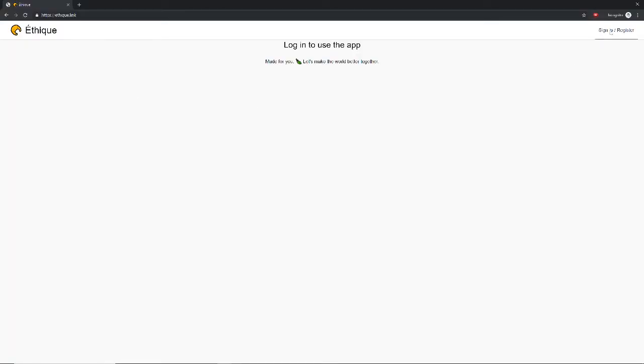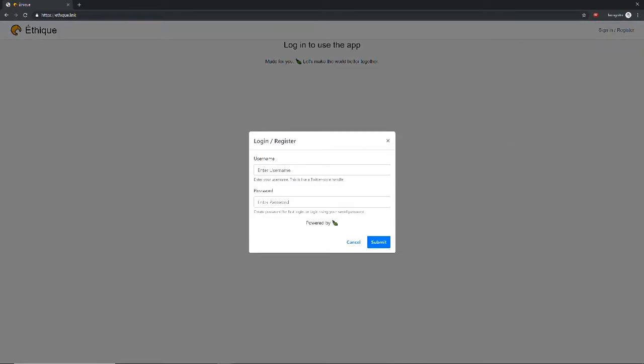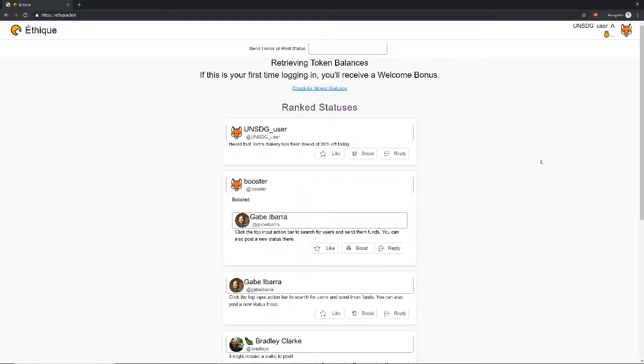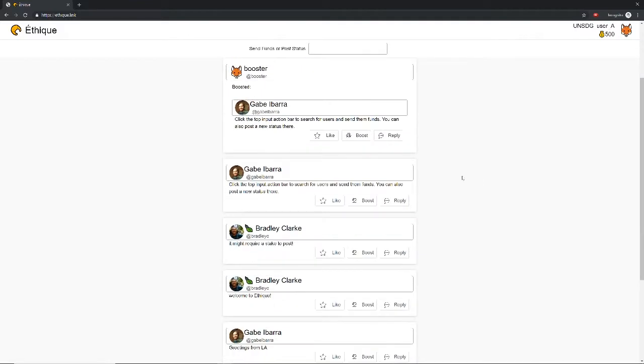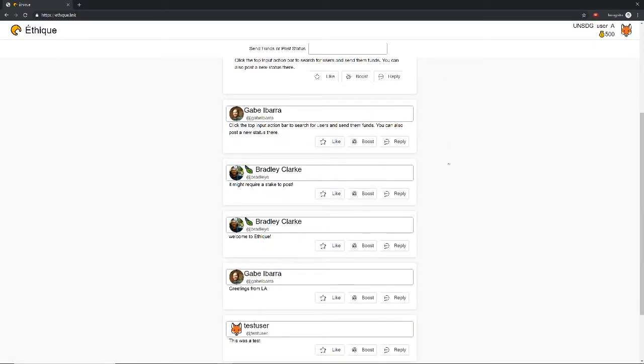It's called Ethique. First of all, any user can sign in, register. Now that we've logged in, we'll be accessing the DLT behind the scenes. So the user is logged into our secure crypto wallet that sits on a server, and our meta transaction engine is going to be locking all of the transactions that we see today into the DLT.